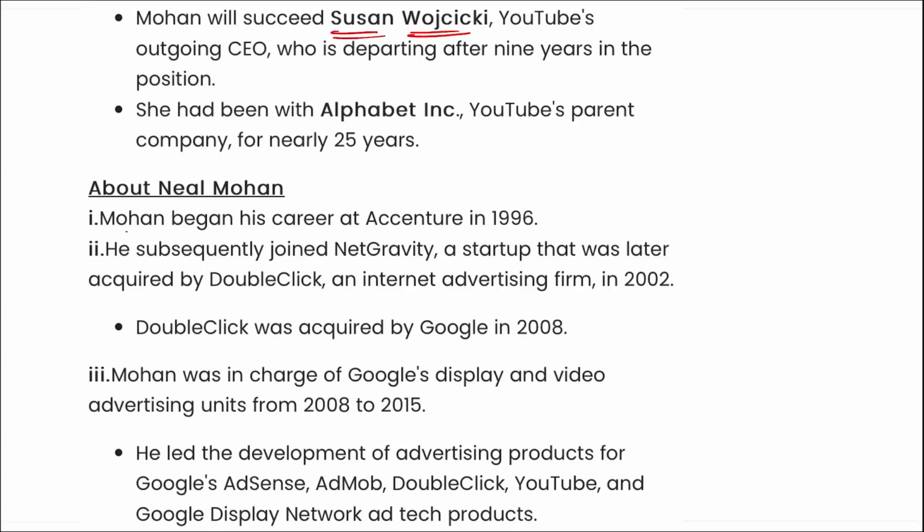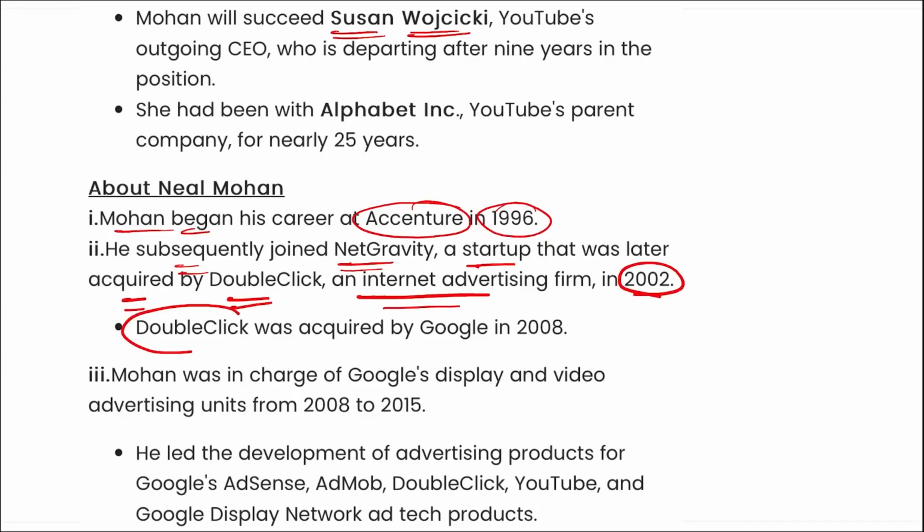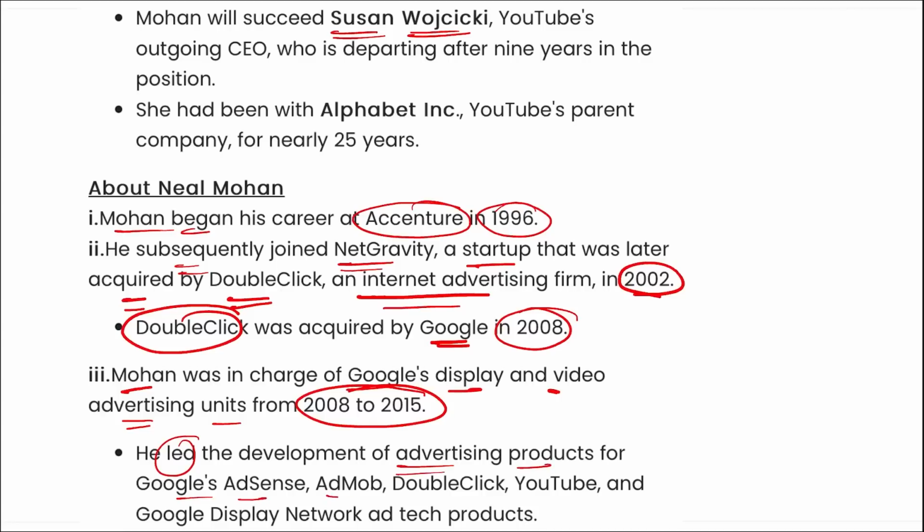Here you can see, if we talk about him, Neil Mohan began his career at Accenture in 1996. He subsequently joined NetGravity, a startup that was later acquired by DoubleClick, an internet advertising firm, in 2002. DoubleClick was acquired by Google in 2008. Mohan was in charge of Google's display and video advertising unit from 2008 to 2015. He led the development of advertising products for Google's AdSense, AdMob, DoubleClick, YouTube, and Google's display network and tech products.